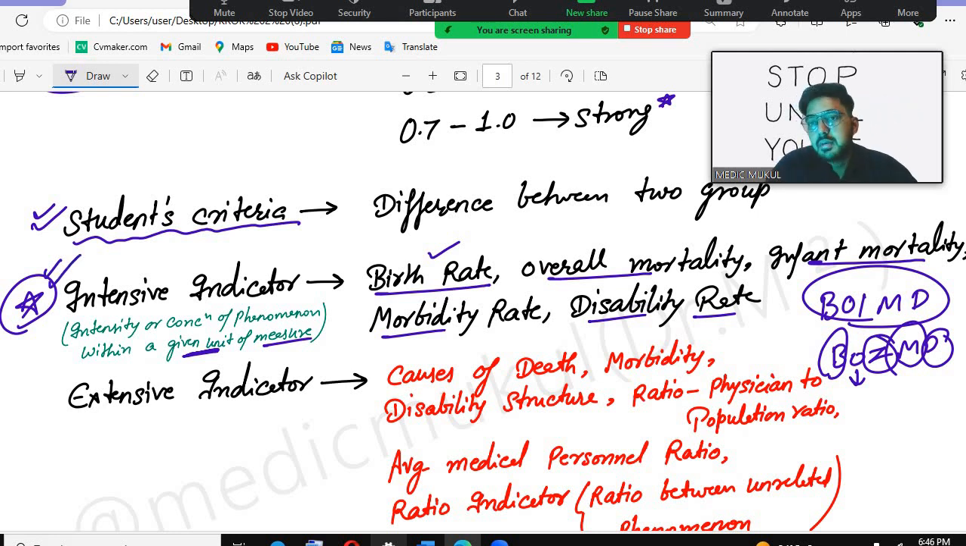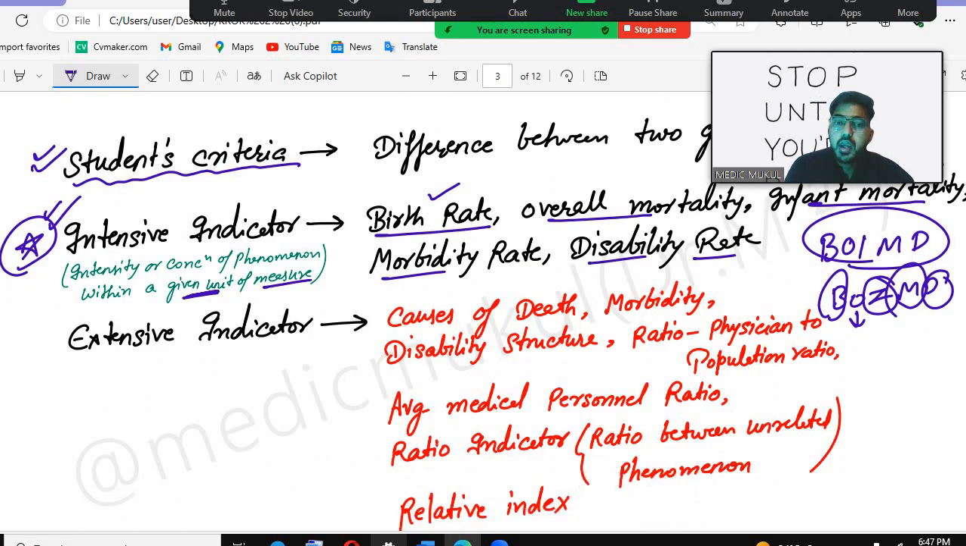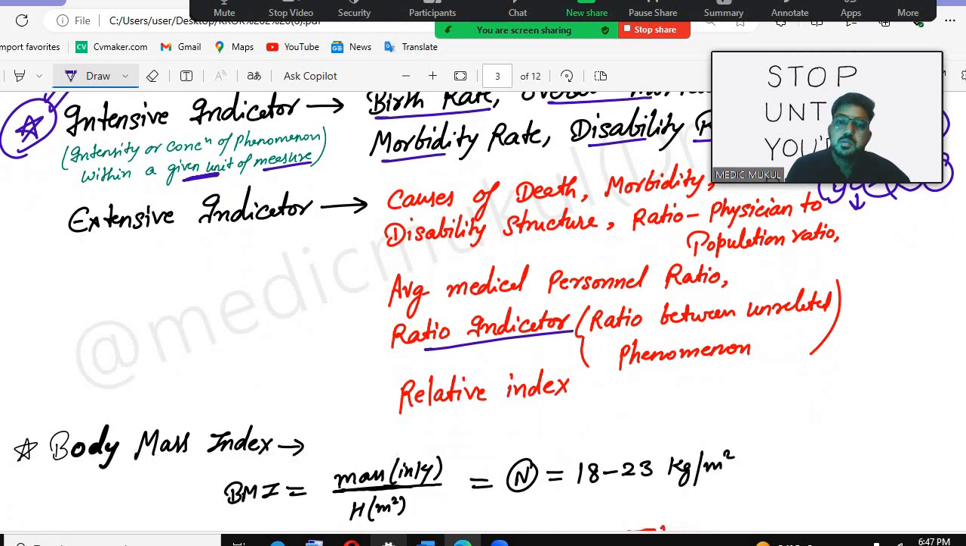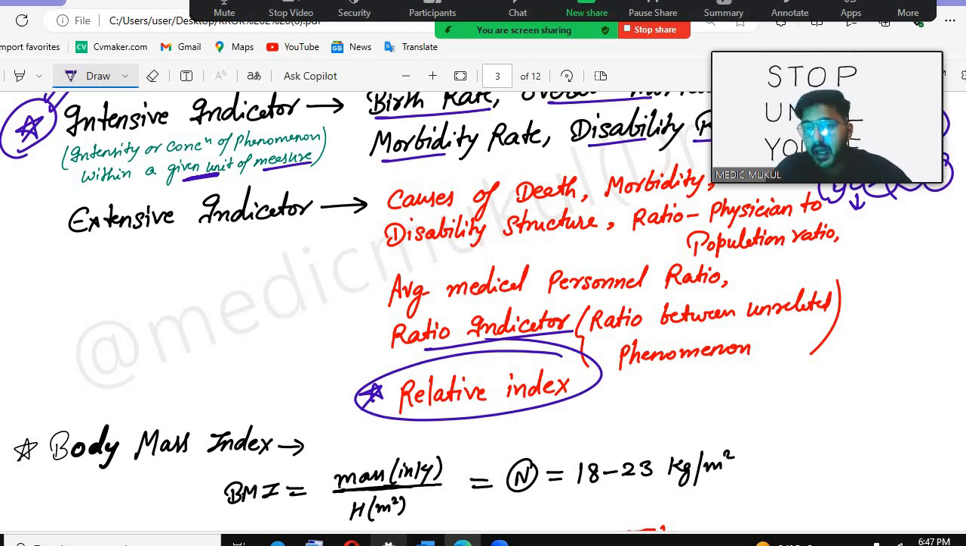Extensive indicator tells us about causes of death, morbidity, disability structures, ratio of physicians to the population, average medical personnel ratio, ratio indicator or relative index. This is very important. If you see the relative index, you have to calculate the relative index of something. So that is the extensive indicator.